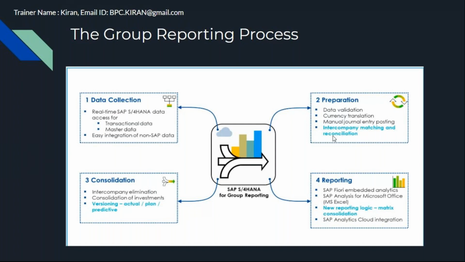We can perform intercompany matching and reconciliation. Once the intercompany matching and reconciliation has happened, the differences are captured, so the differences are identified.